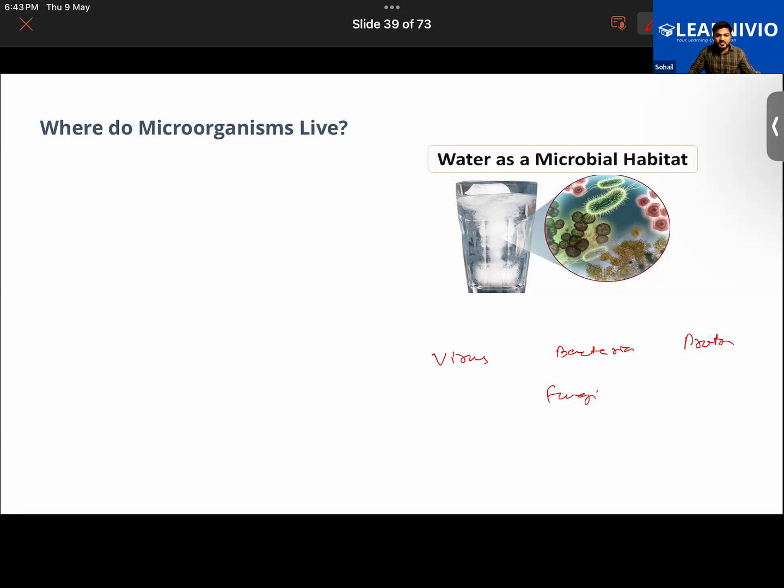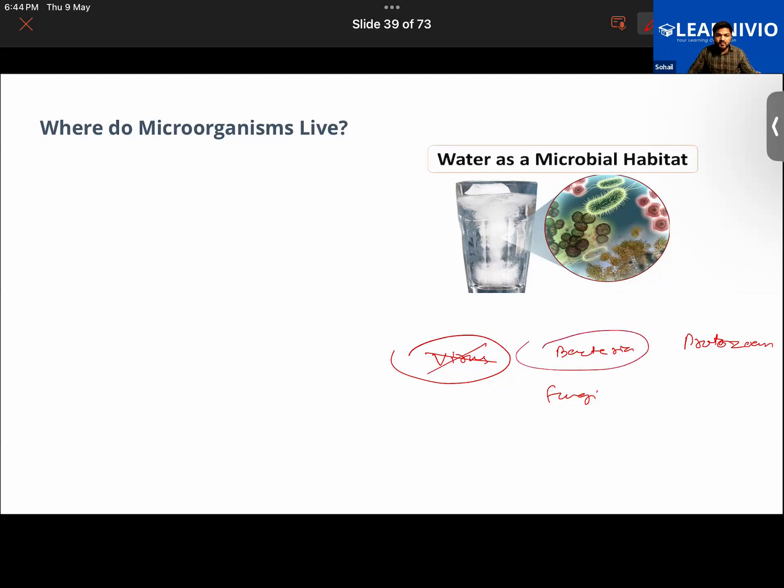Virus. Yes, the answer is correct. I was asking which one of them is smallest in size, so that is virus. Now let's say I have removed virus. Then which one of them will be smallest? Bacteria. Very good.